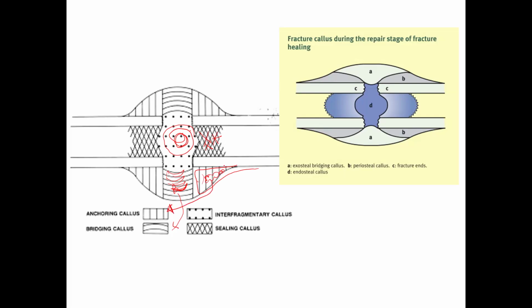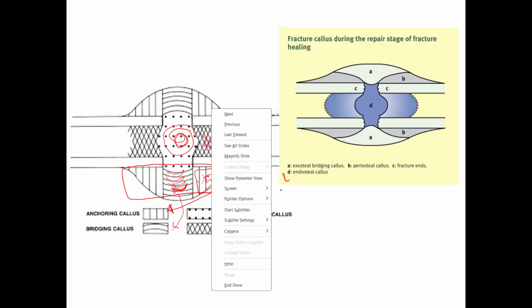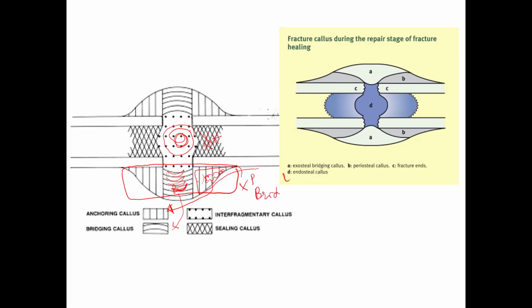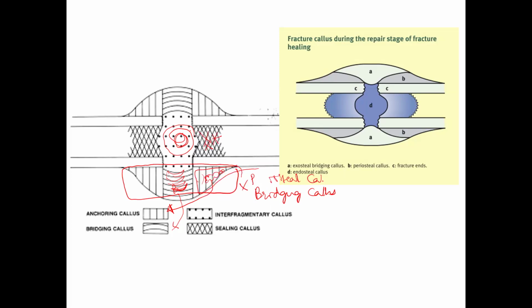Am I clear? You read earlier that in primary bone union we won't have callus formation. This external callus is deficient. So we won't have periosteal callus and we won't have bridging callus. Both bridging callus and periosteal callus are missing in the primary type, whereas we find periosteal callus, anchoring callus and bridging callus in secondary bone healing.